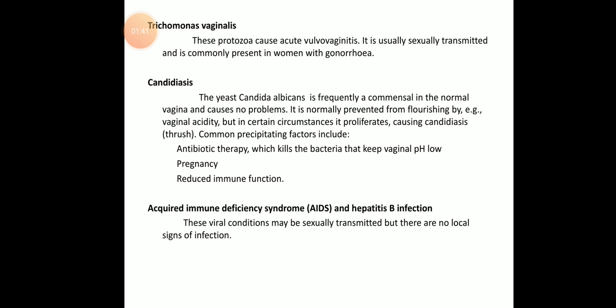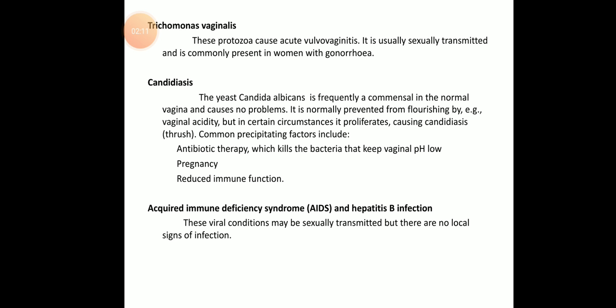Next is candidiasis. The yeast Candida albicans is frequently a commensal. Commensal means it lives in the normal vagina and causes no problems. It is normally prevented from flourishing, for example by vaginal acidity, but in certain circumstances it increases in number and causes candidiasis. Okay, so normally this will be present in all humans. If the count increases, this is called candidiasis.